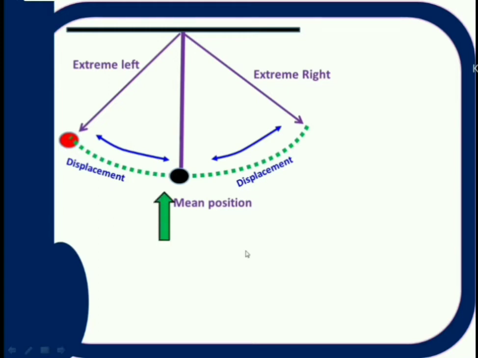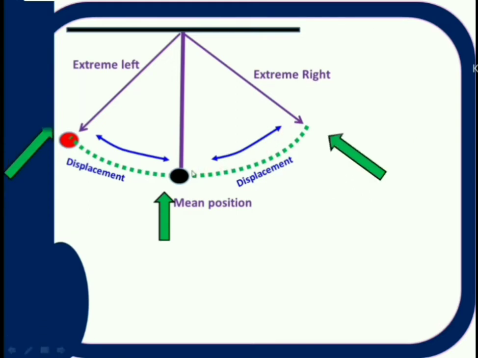This is also called equilibrium position. From the equilibrium position it is moving towards the left side and right side. The distance from the mean position to the particle is called displacement, like this. If it is moving towards the left side, slowly its displacement is increasing and it is reaching a maximum value, then again it is coming back, right? So the displacement means the distance between the mean position and the particle.